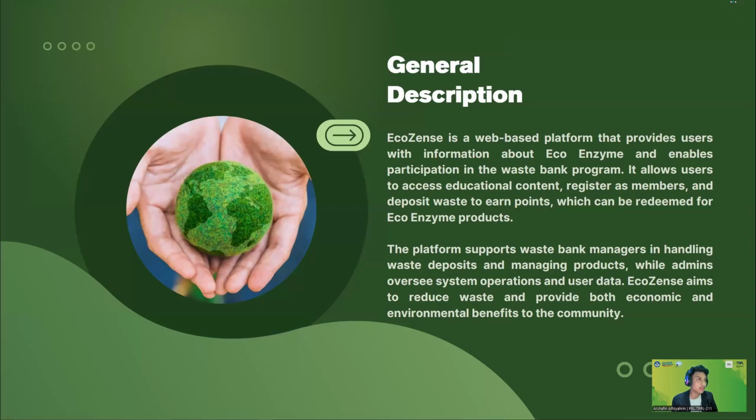First off, I will explain about the general description of our project. Our project is called EcoSense. EcoSense is a web-based platform that provides users with information about EcoEnzyme and enables participation in the Waste Bank program. It allows users to access educational content, register as members, and deposit waste to earn points, which can be redeemed for EcoEnzyme products. The platform supports waste bank managers in handling waste deposits and managing products, while admins oversee system operations and user data. EcoSense aims to reduce waste and provide both economic and environmental benefits to the community.